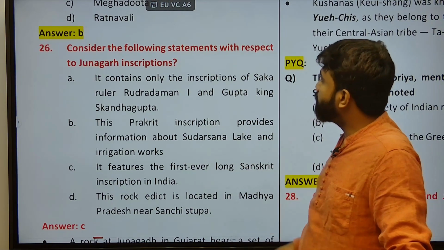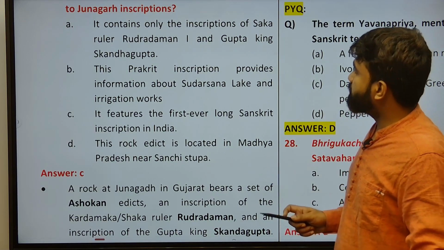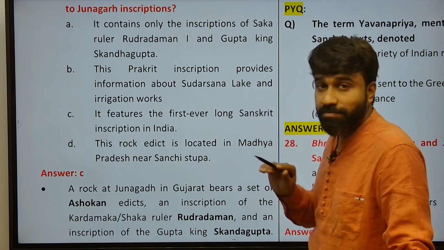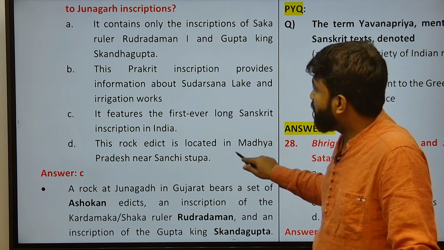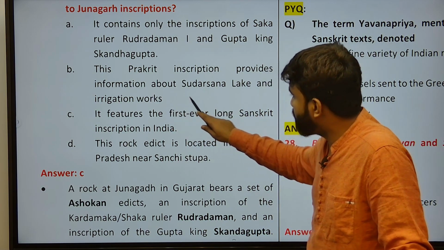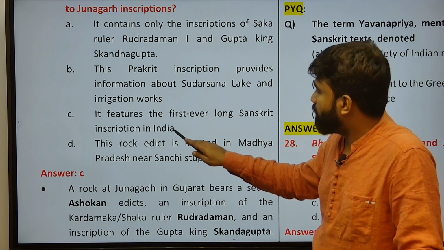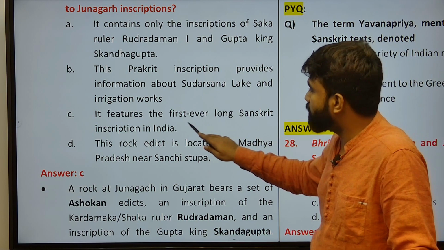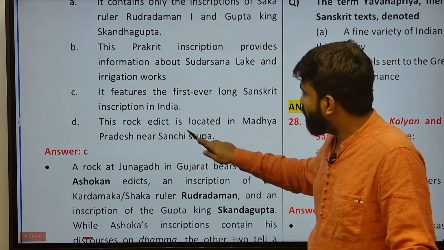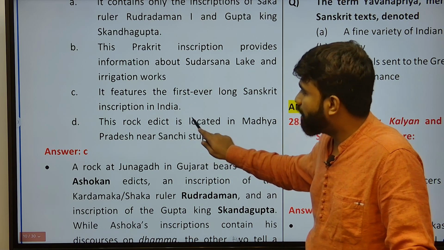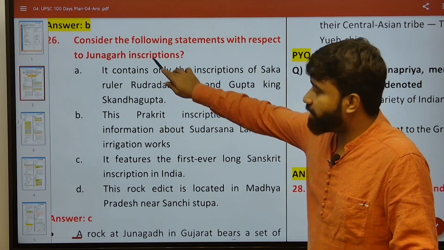Next, consider the following statements with respect to the Junagadh inscription. Junagadh contains only the inscriptions of the Shaka ruler Rudradaman and the Gupta king Skandagupta, and a Prakrit inscription provides information about Sudarshan lake and irrigation works. It features the first ever long inscription in Sanskrit, and the rock edict is located in Madhya Pradesh. A, B, D are incorrect because of the Junagadh inscription.